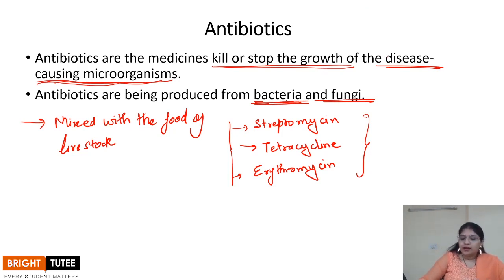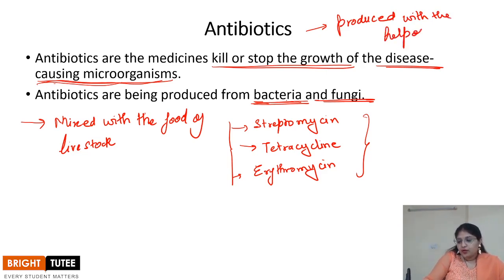So these antibiotics, like we already said, are manufactured by growing specific kinds of microorganisms, and then are used to cure a variety of diseases. And what are the classes which help? It's bacteria and fungi, right?